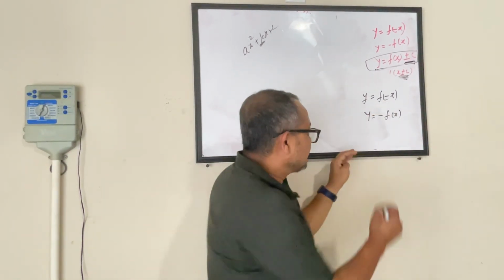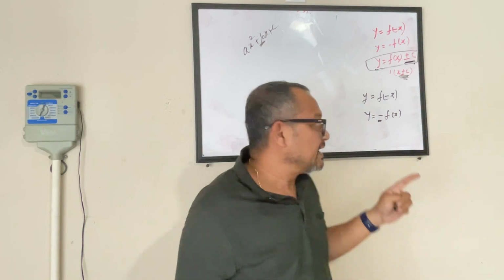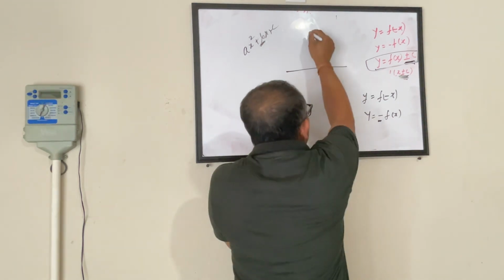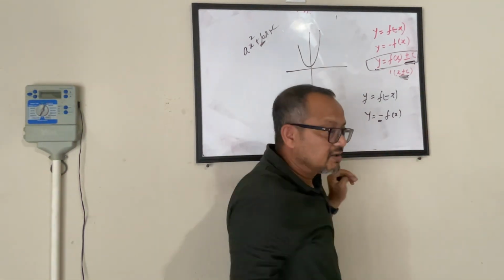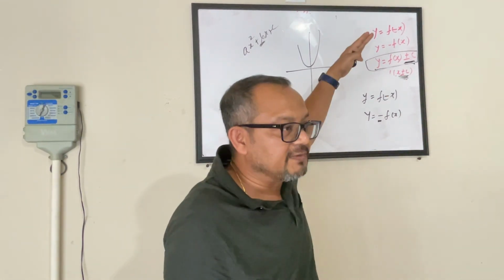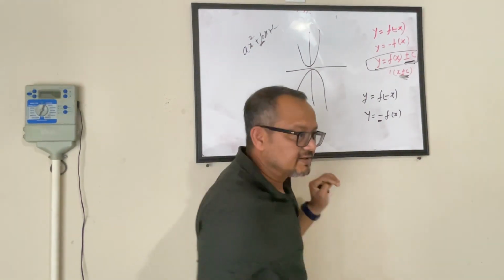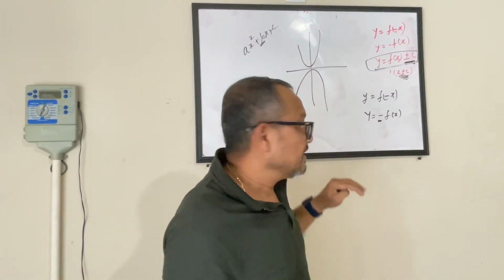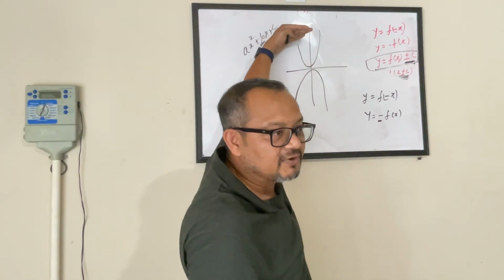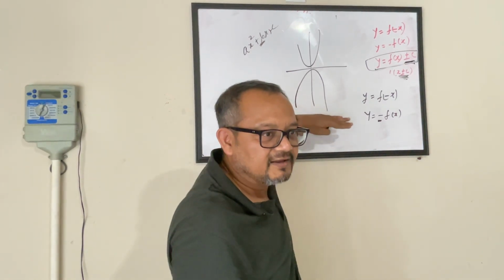The way you will relate it, okay? When you have a minus outside, meaning the value of y is changing from positive to negative. How will it move from positive to negative? This is your problem. When you say positive to negative, meaning all the values of y which were positive before have become negative. And the only scenario is when you flip this. Whatever you have here is getting a mirror against the x-axis. Everything that was positive for y before has become negative. Same value but negative. Yeah?